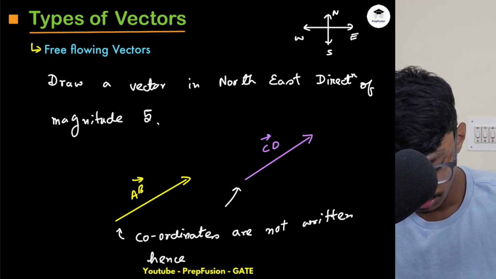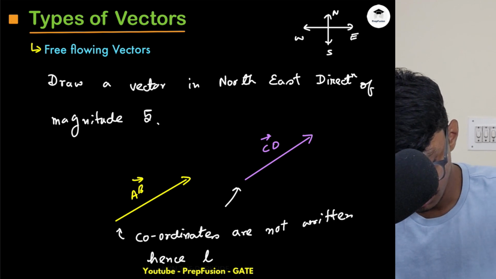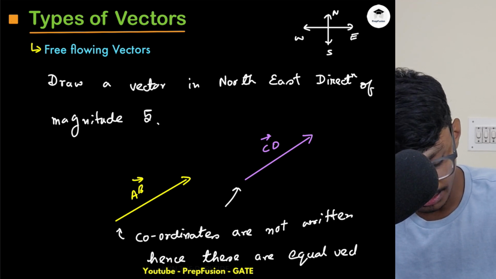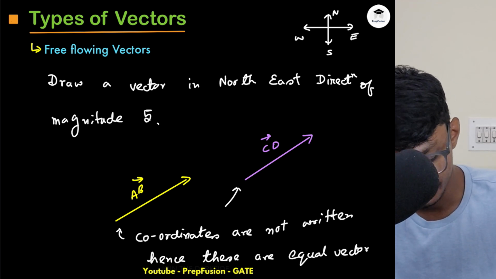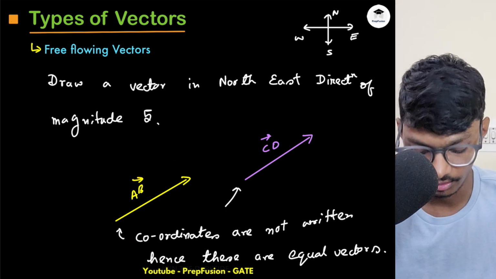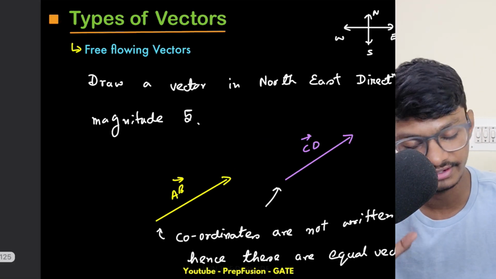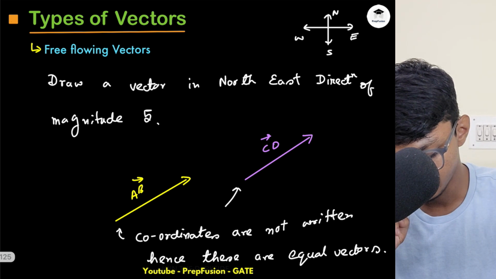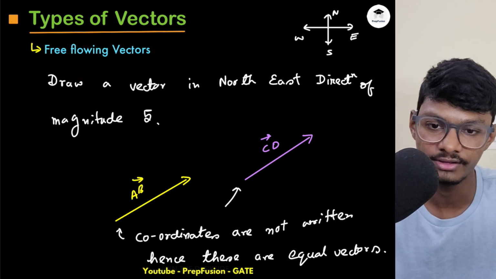Hence these are equal vectors. They're the same vectors, they represent the same direction and the magnitude, and they haven't given out their coordinates, endpoints and start points. If they haven't, they will be considered equal vectors, and they will be considered free flowing vectors. So these are my free flowing vectors.